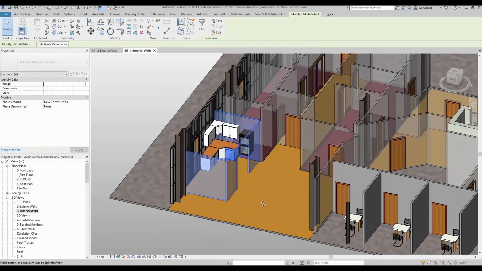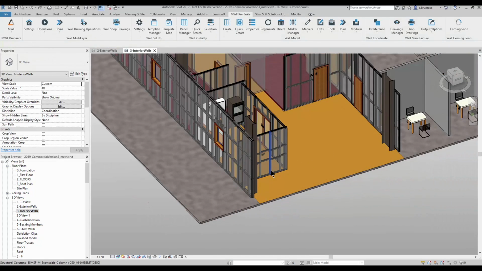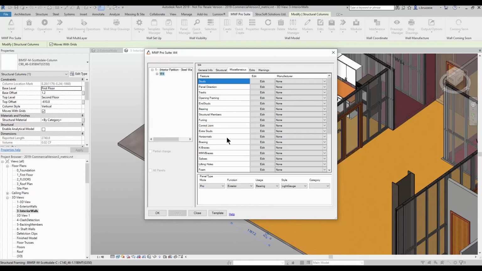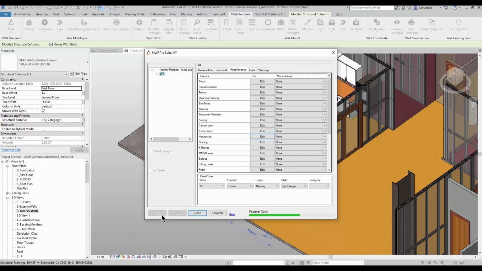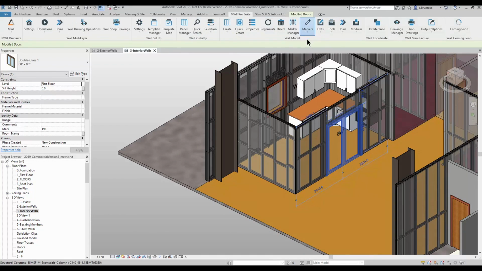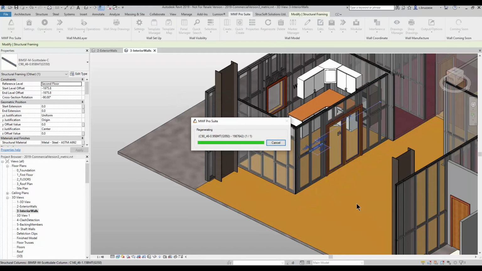Once the templates and markers are finalized, users can frame the entire building within a matter of minutes. Openings can be changed to any header configuration in a matter of seconds.